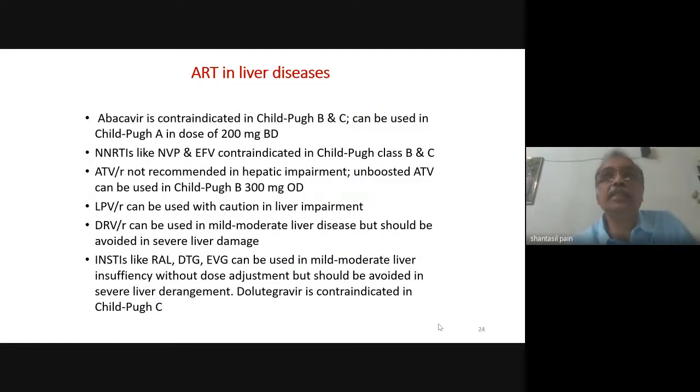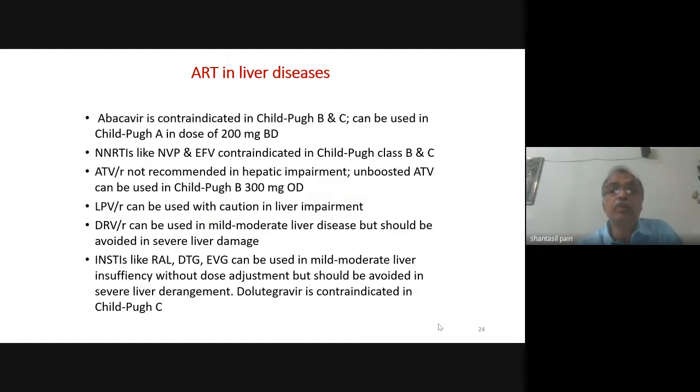Now, ART in liver disease, again, this is a problem. Which regimen should we choose in a patient who has got chronic liver disease? Sometimes this can be a very, very big clinical problem. Now, abacavir is contraindicated in Child-Pugh B and C. It can be used in Child-Pugh A in a dose of 200 milligram BD, but we do not have this 200 milligram tablet in our program. NNRTIs like nevirapine, efavirenz are contraindicated in Child-Pugh B and C. We are not using nevirapine. Efavirenz is also gradually being phased off, although we have a large number of patients still on efavirenz.